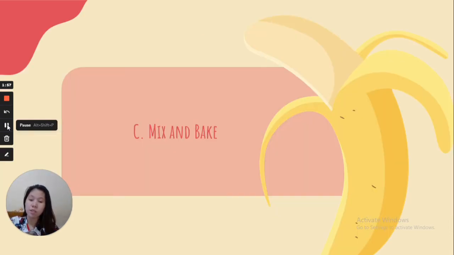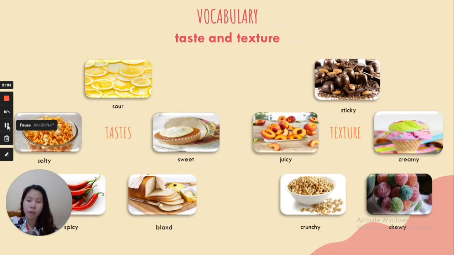The next lesson is mix and bake. In this section, we will learn about the vocabulary of taste and texture. The vocabulary for taste is sour, sweet, bland, spicy, and salty. The vocabulary for texture is sticky, creamy, chewy, crunchy, and juicy.